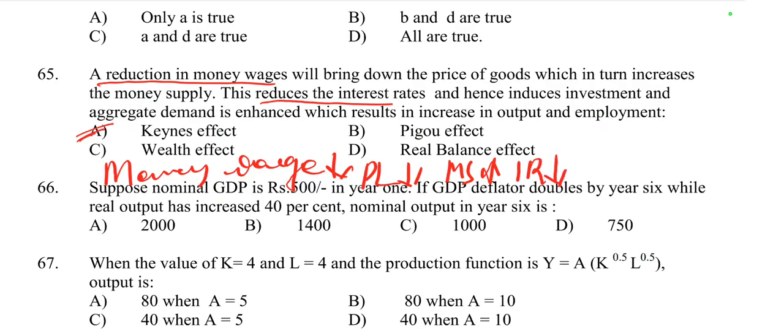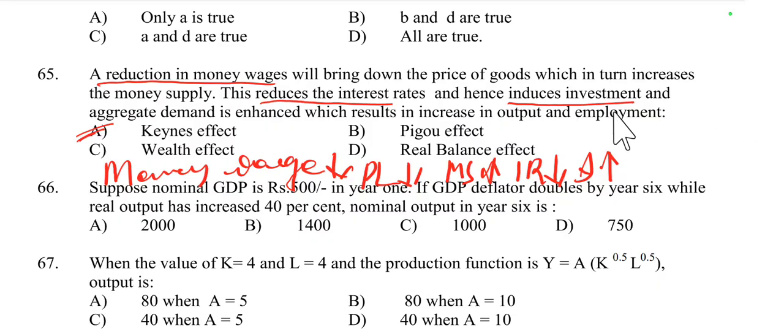How does the interest rate reduce? With an increased real money supply, for the same nominal money supply, there is more money available relative to the demand for money. So this surplus of money leads to lower interest rate as the cost of borrowing decreases. So this leads to, hence, induced investment. How does investment rise? Lower interest rate makes borrowing cheaper for businesses. Consequently, businesses are more likely to invest in new projects and expand their operations, because now the interest rate is lower to borrow. So investment rises.